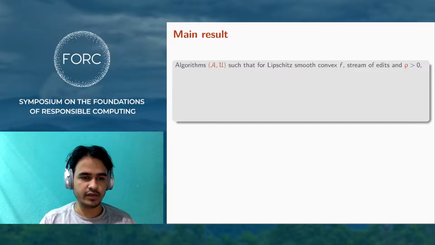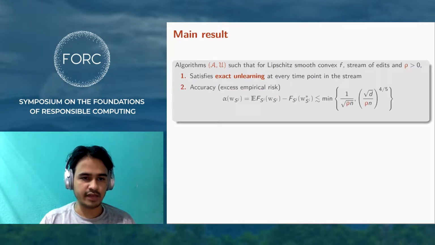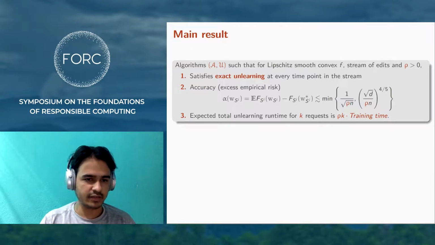Our main result is the following. We give algorithms A and U such that for any Lipschitz smooth convex F, stream of edits and a parameter rho, it satisfies exact unlearning at every point in the stream. Its accuracy at every point in the stream, measured in excess empirical risk, is bounded by some quantity which I'll come back to. The expected total unlearning time is rho times k times training time for k requests. Rho here is an external parameter which controls the trade-off between accuracy and unlearning time. Note that the unlearning time is stated as if the algorithm recomputes rho fraction of the time. This is indeed the nature of our methods.